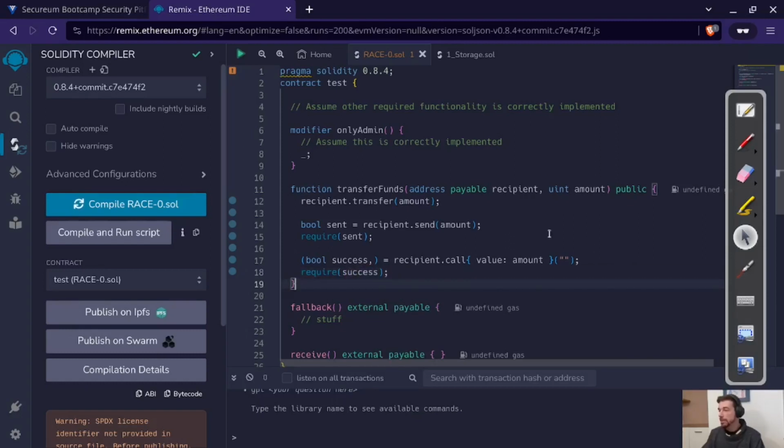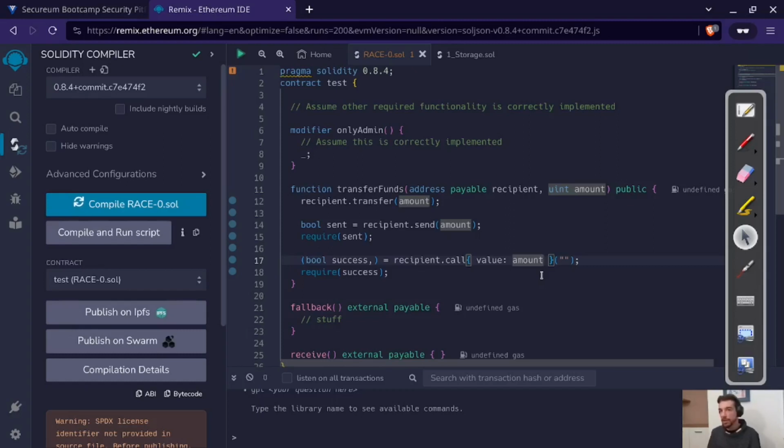And now it looks very similar to send, but the difference here is that most of the gas is forwarded. There's the special rule where the gas forwarded on calls, 1/64, I think, is held back for the caller himself in case the callee consumes all of the gas that they received, then the caller still has the 1/64 of the gas left to finish up what it needs to finish up, and hopefully that is enough.